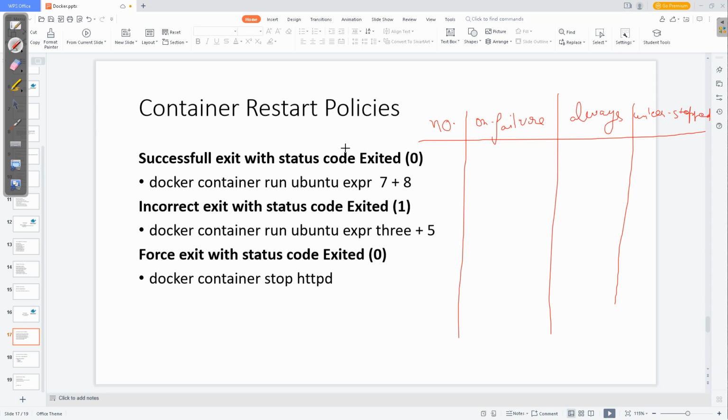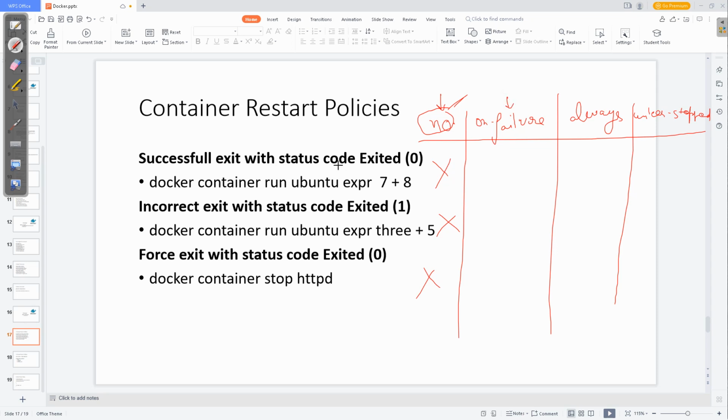If the restart policy is no, which is the default, and if you are not defining it, it is no only. When it exits successfully, it is not automatically restarted. When there is some exception, it should not do anything. When there is a forced stop, it should not do anything.